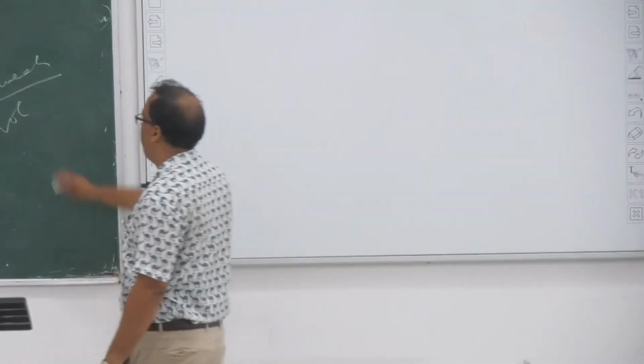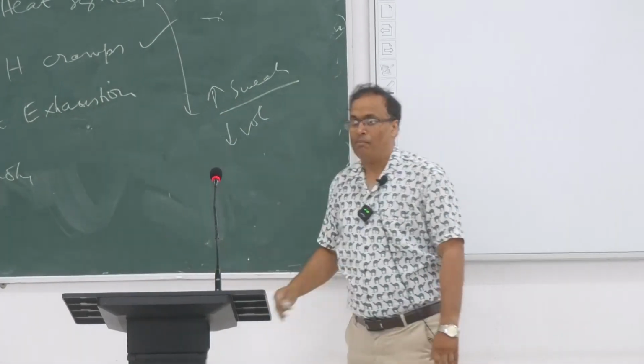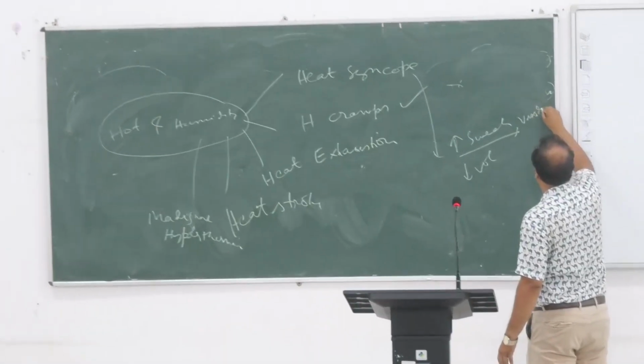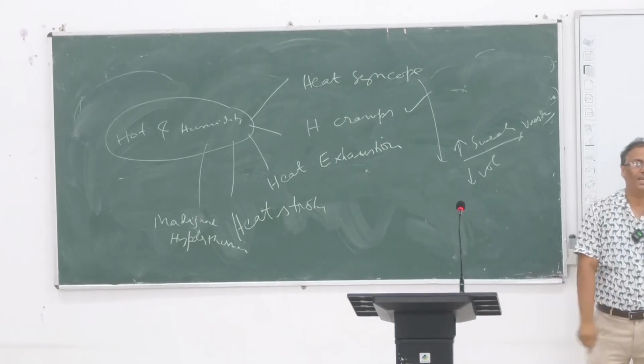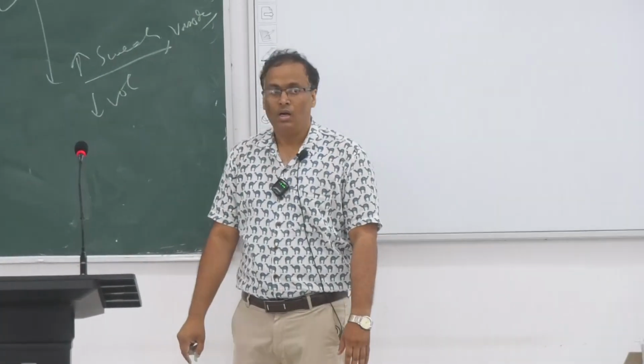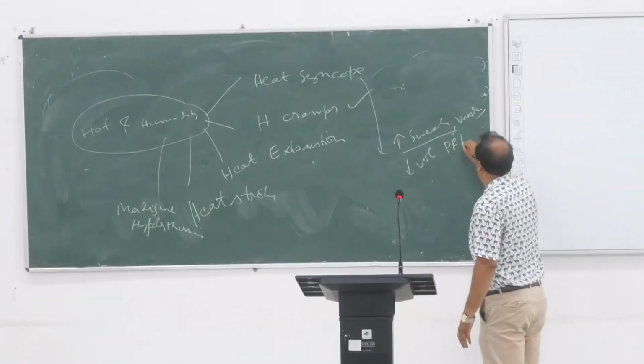If sweating increases, heat must be lost. Heat loss is needed, so what will the body do? Vasodilatation of the skin. So another thing is vasodilatation. And vasodilatation means peripheral resistance will decrease.